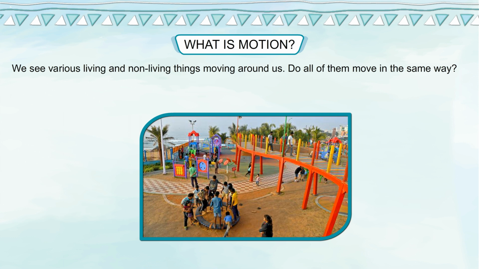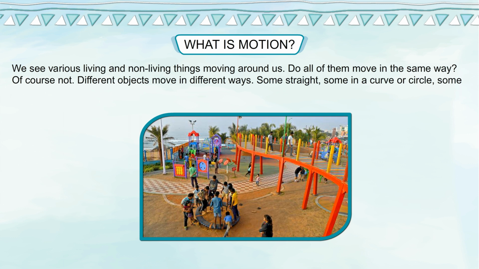We see various living and non-living things moving around us. Do all of them move in the same way? Of course not. Different objects move in different ways, some straight, some in a curve or circle, some to and fro, and so on. Let us identify different types of motion.